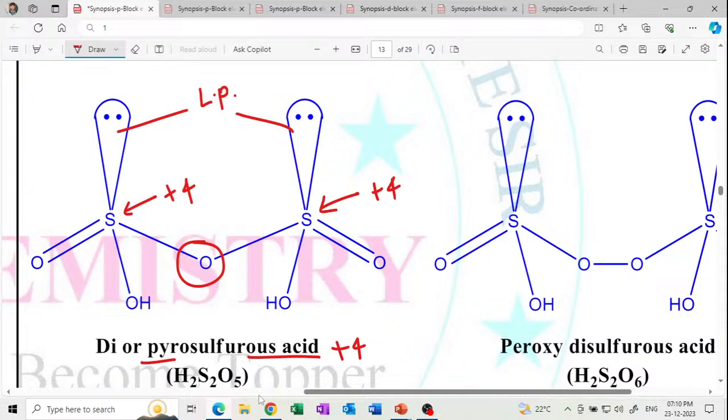Di or the pyrosulfurous acid. What is the formula? H2S2O5. H2S2O5. This is a very important formula.